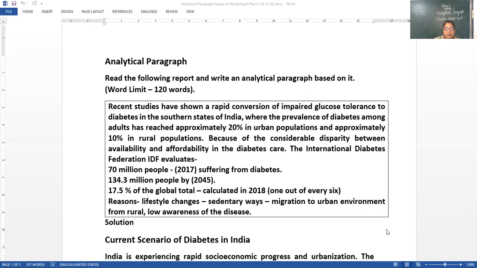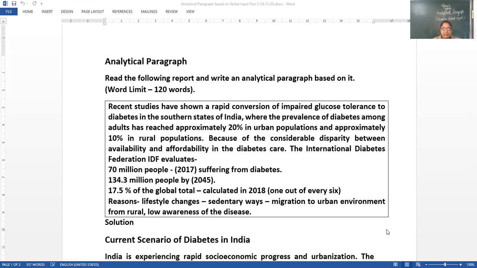Because of the considerable disparity between availability and affordability in diabetes care, it becomes all the more difficult to create awareness and take care of the people, and the number increases. And this we have read just now is the case of southern states in India.